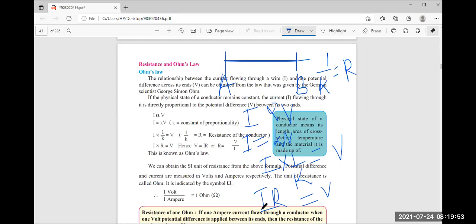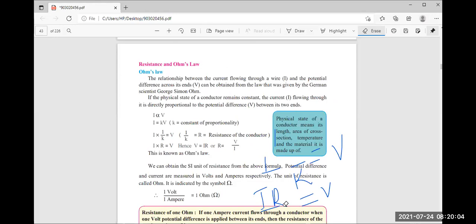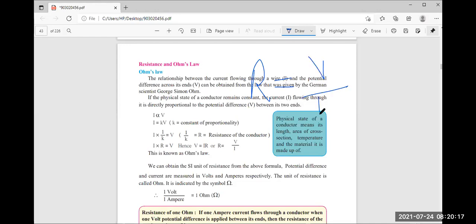Now got it, Samruddhi? Yes, sir. Okay. So from this, we can write the Ohm's law relation that R is equal to V upon I. Resistance is opposite to the current, we know very well. Due to that, we can manage how much current we have to pass through that circuit. It's happening only due to this resistance, meaning the resistor.